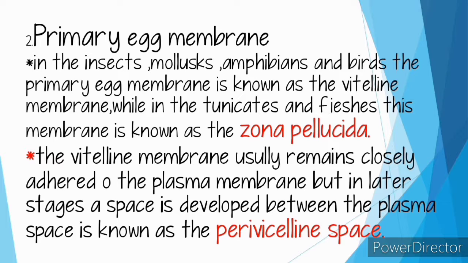In insects, mollusks, amphibians, and birds, the primary egg membrane is known as the vitelline membrane, while in tunicates and fishes, this membrane is known as the chorion. Mammalian eggs contain a similar membrane, and in them it is known as zona pellucida.